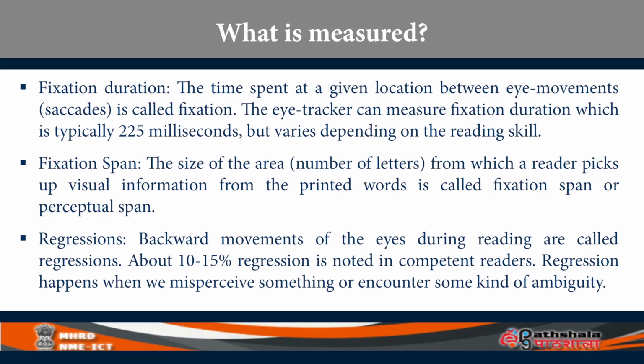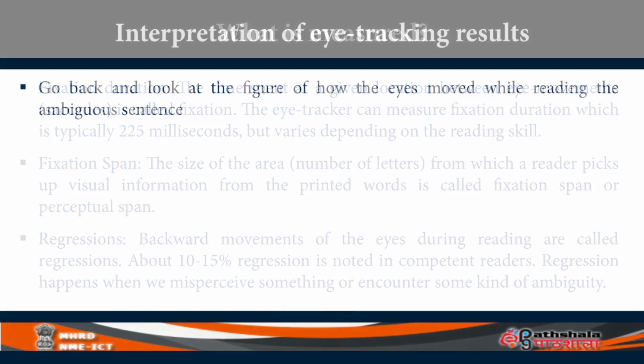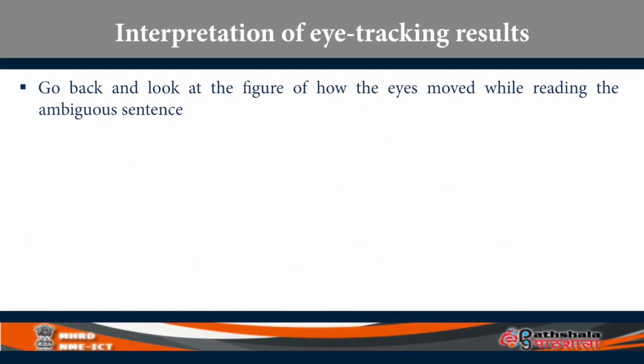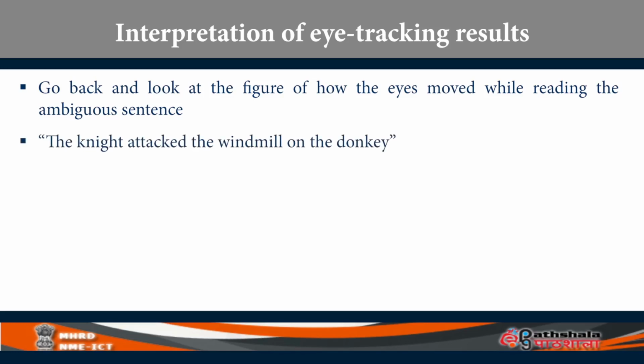How do you interpret the results? So you go back and look at the sentence that we discussed earlier on which eye tracking information is recorded. The knight attacked the windmill on the donkey, and you will see that there are a lot of regressions because it is an ambiguous sentence. Okay.